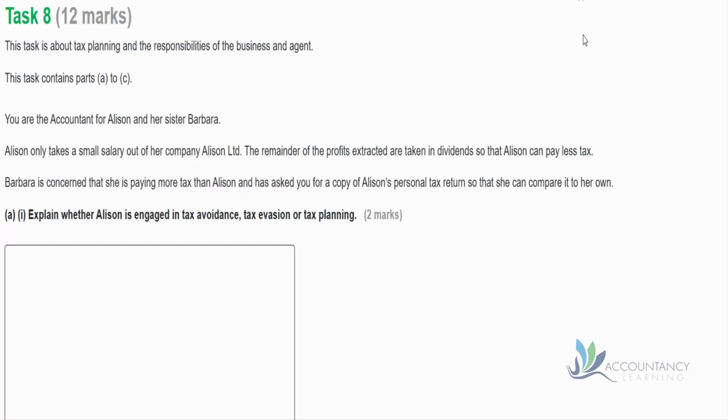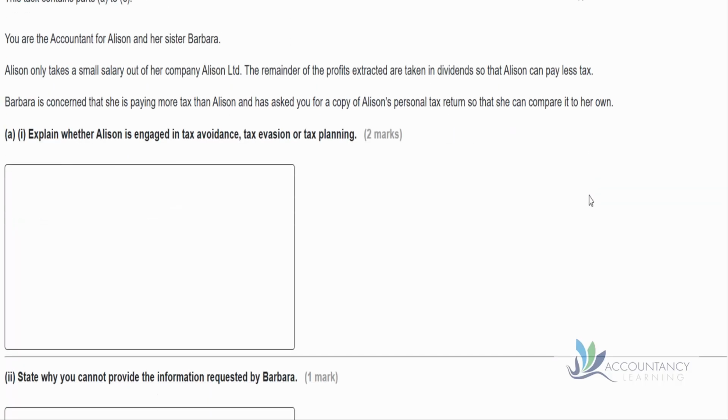So let's look at the information for the first part of this. It tells us you are the accountant for Alison and her sister Barbara. Alison only takes a small salary out of her company, Alison Limited. The remainder of the profits extracted are taken in dividends so that Alison can pay less tax. Barbara is concerned that she is paying more tax than Alison and has asked you for a copy of Alison's personal tax return so she can compare it to her own. So first of all, explain whether Alison is engaged in tax avoidance, tax evasion, or tax planning.